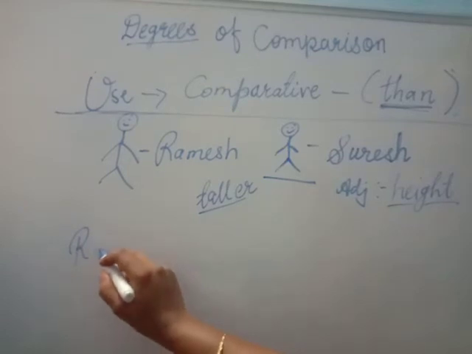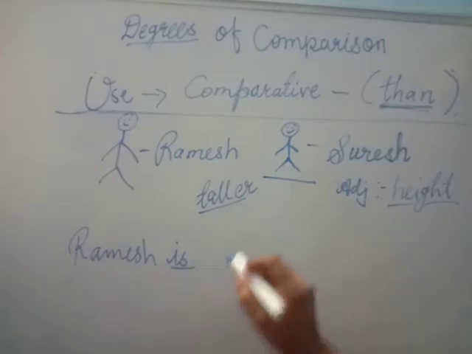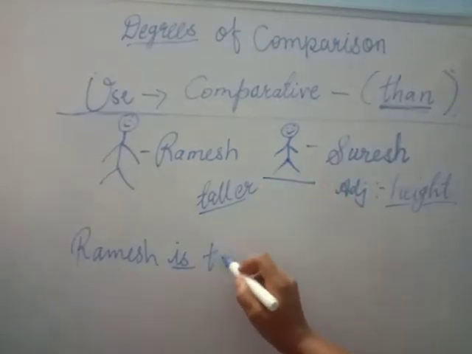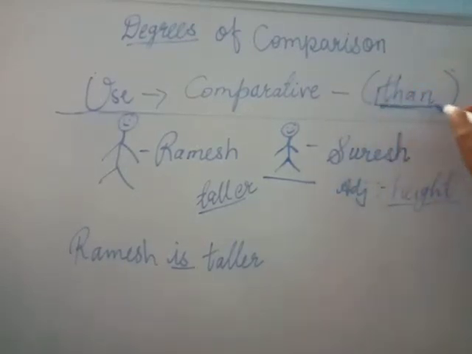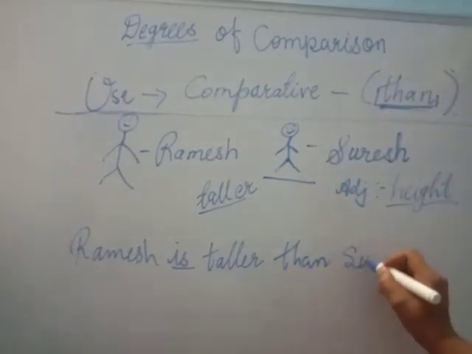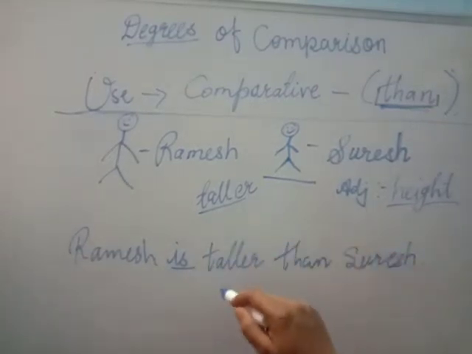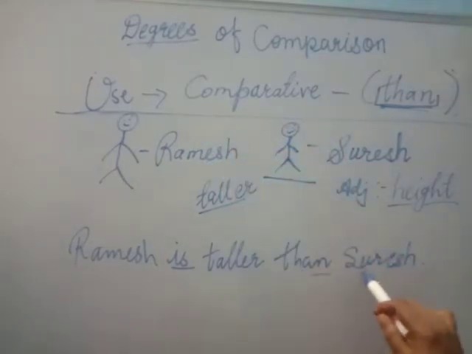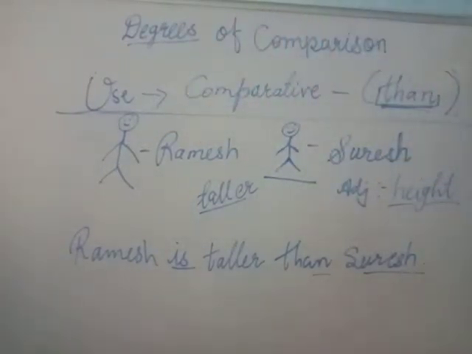So what would the sentence be? Again subject plus verb. Ramesh is, after the verb there will be the adjective. So the sentence would be taller. Ramesh is taller. We cannot forget this comparative word, that is than. Ramesh is taller than Suresh. Or if you take Suresh first, what would the sentence be? Suresh is shorter than Ramesh. So accordingly we will compare the degrees when the two objects are different from each other.